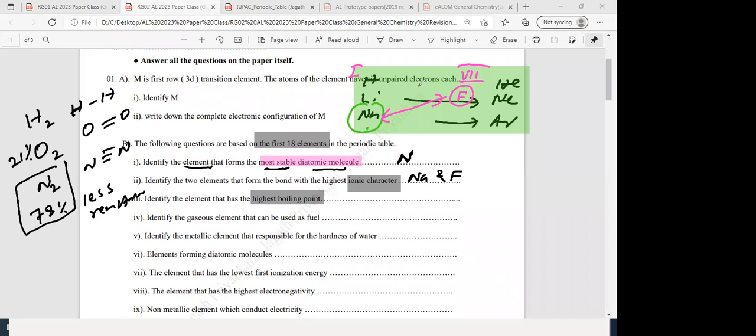Right? What is the answer for the highest boiling point? Some of you gave sodium, some of you gave argon. Argon, highest boiling point? Argon is a gas. Gas has a low boiling point. Who has the highest boiling point? I still didn't get the answer. This is like oral chemistry questions. This is an A-level past paper question, right? But I still didn't get the answer. Out of the first 18 elements, which one has the highest boiling point?